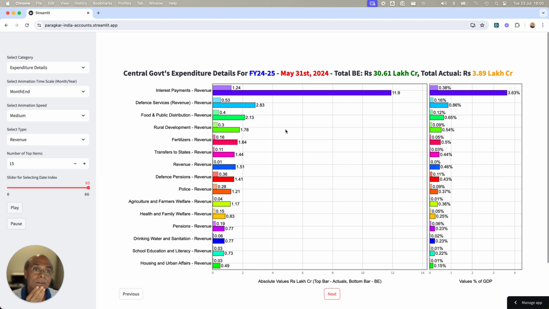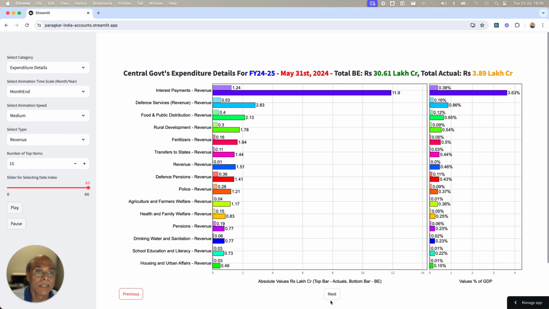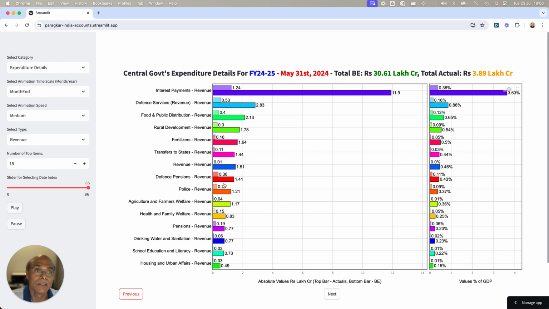Here also the number is same. You see, the number is same. Food and public distribution numbers, previous budget, same. Here also the number is same, 2.13 lakh crores. Rural development, in the previous budget, 1.78 lakh crores. Here also 1.78.